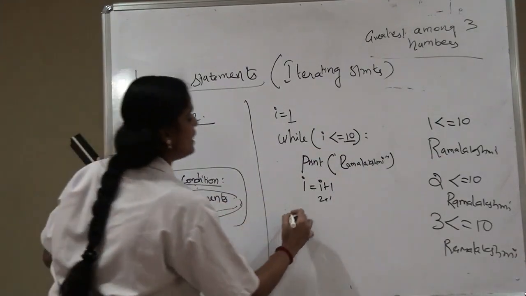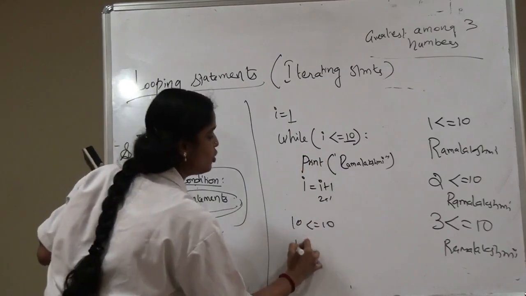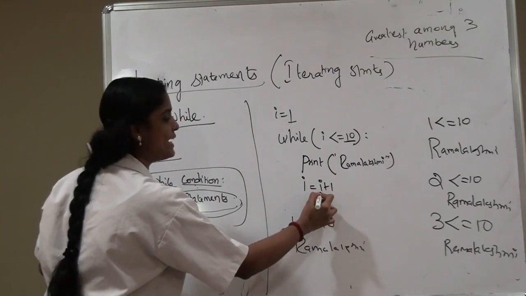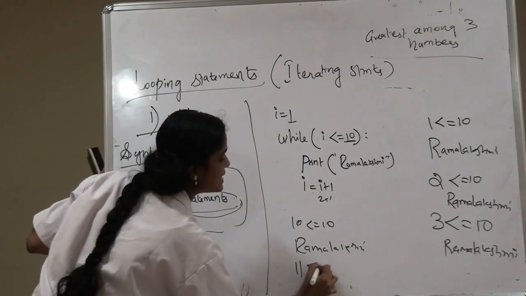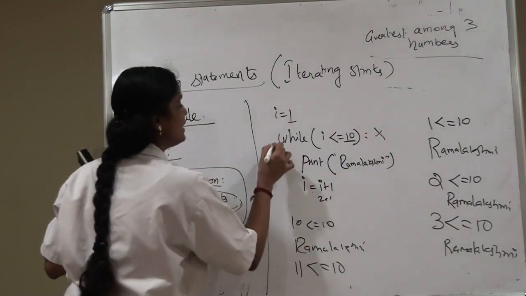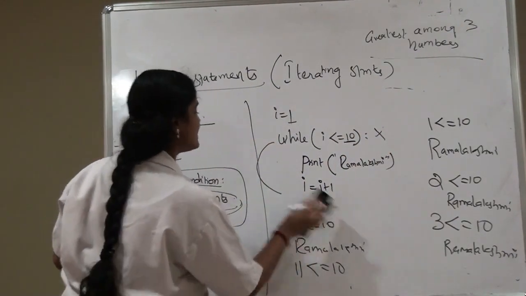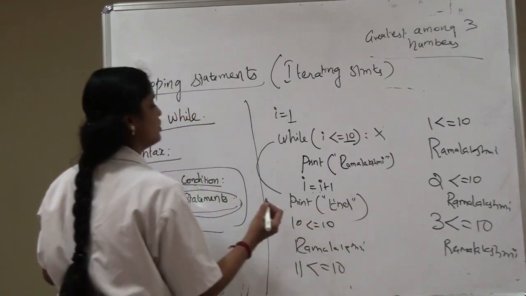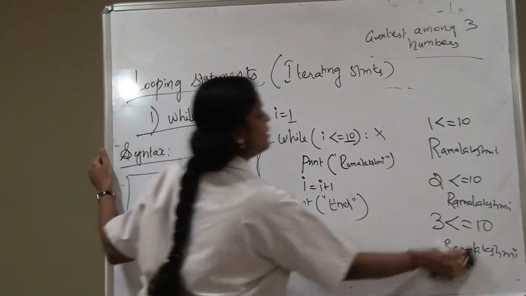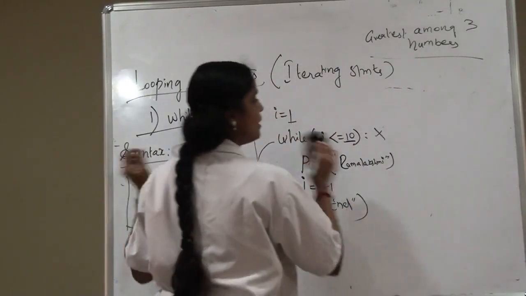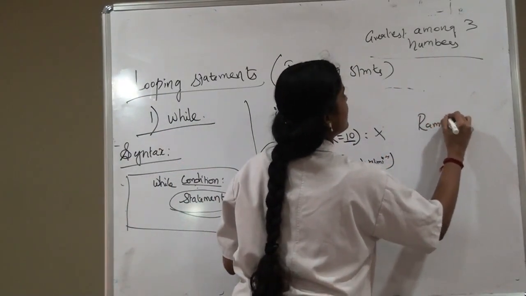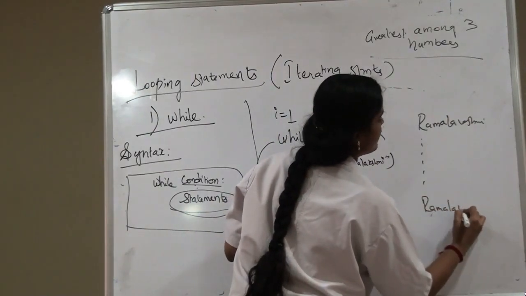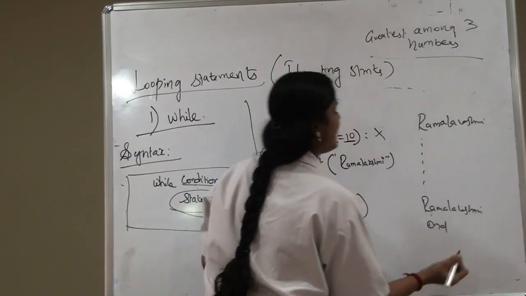So for the 10th time, 10 is less than or equal to 10, the condition is true, so now my name gets printed. Next, the value of I gets incremented, I becomes 11, 11 less than or equal to 10, the condition fails, so it will come out of the loop. Suppose here I am giving a statement, print end. So now my output will be, my name will be printed 10 times and at last it will print end.